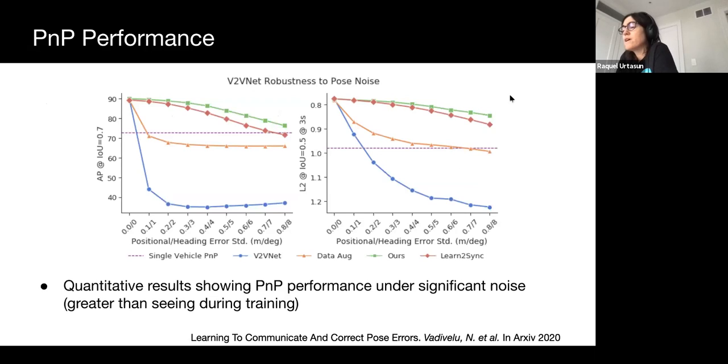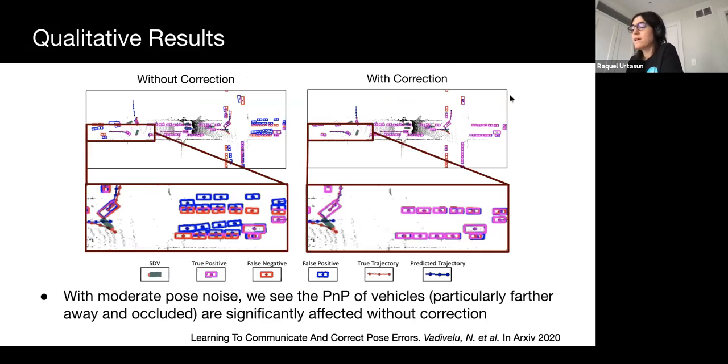With our proposed method, we see nearly constant perception and prediction performance for noise seen in the training set. We see reliable performance of our method for noise not seen in the training set, which is noise greater than 0.4 meters and 4 degrees standard deviation. Here is a qualitative example where we see the effects of the pose noise with and without the correction. Predictions are in blue and ground truth is in red, with true positives in purple. Without correction on the left, we see that vehicles are misdetected. In particular, vehicles that are far away or occluded are more affected. On the right, with correction, the outputs are much better aligned with the ground truth.